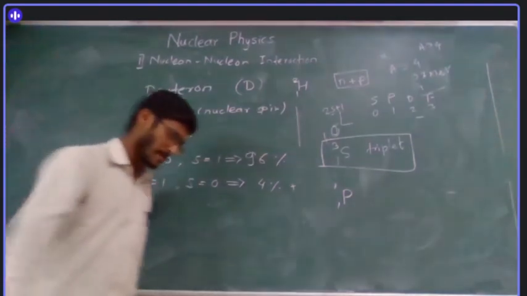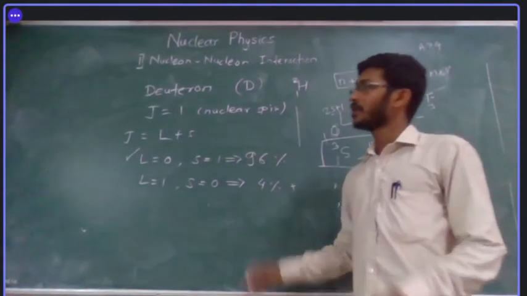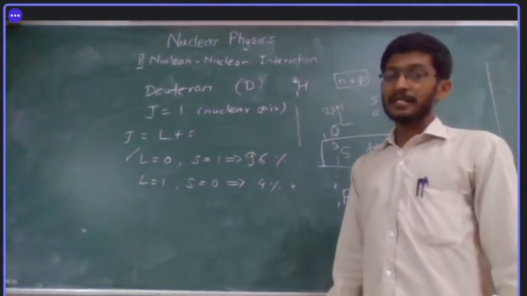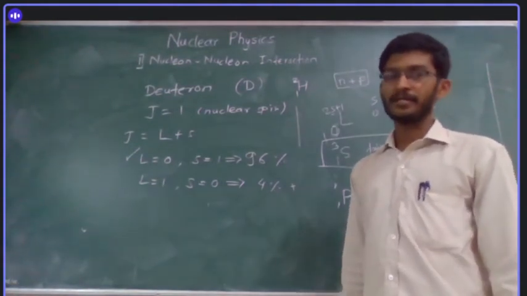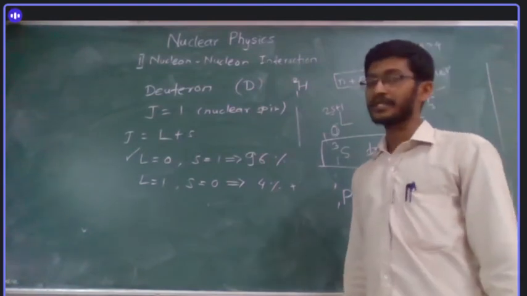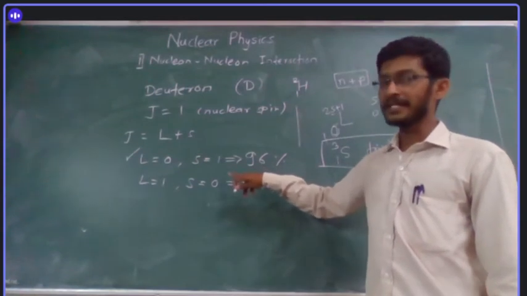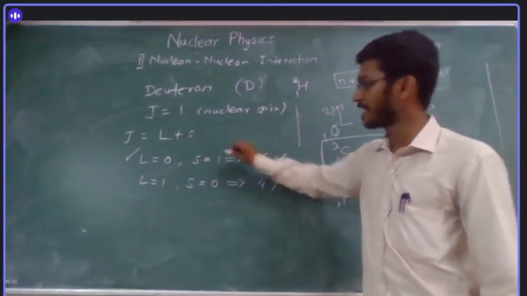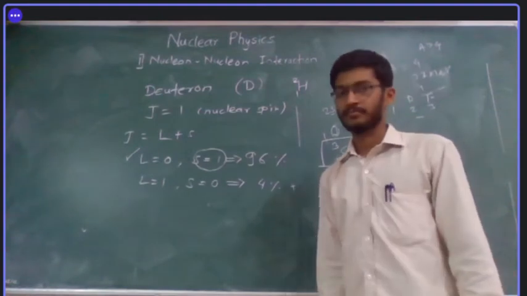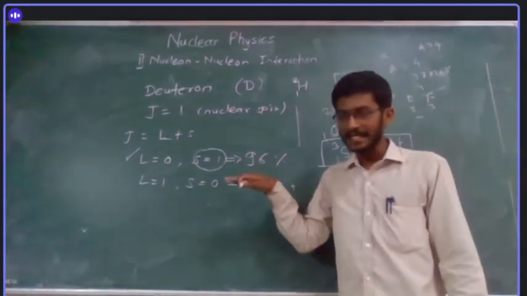So if you remember, in the last lecture we talked about some properties of strong nuclear force. There we talked about spin dependence. I guess the fifth property was that the nuclear forces are spin dependent. So here we can see why it is spin dependent, because it is favoring the S equal to 1 state. That means it requires a certain spin to be in that state.